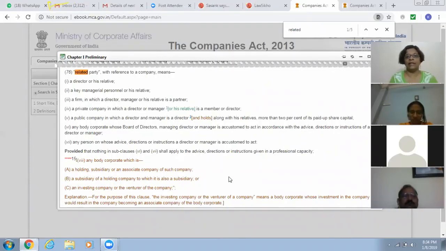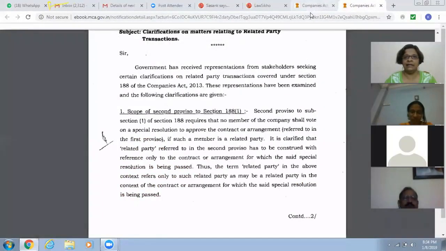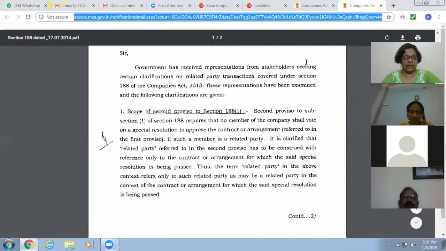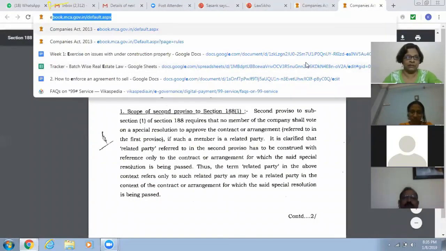Now we talk about that instance of one company making a lending to another company within the group. Let's see if it falls within the category of related party transactions. So first of all, we can have a look at 188. Let's open another tab so we can have a look at both the sections together.